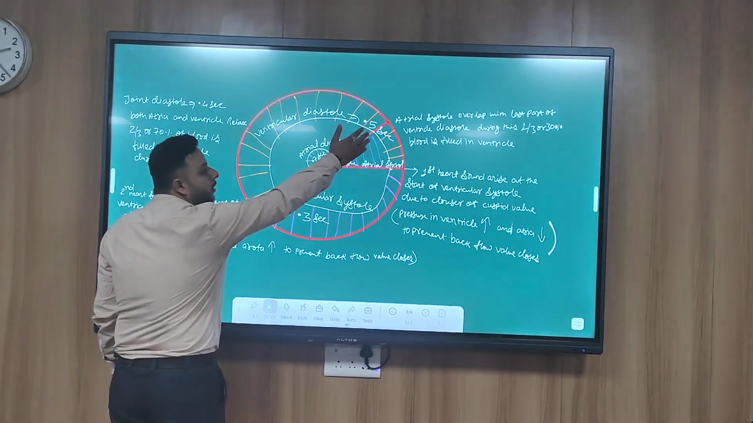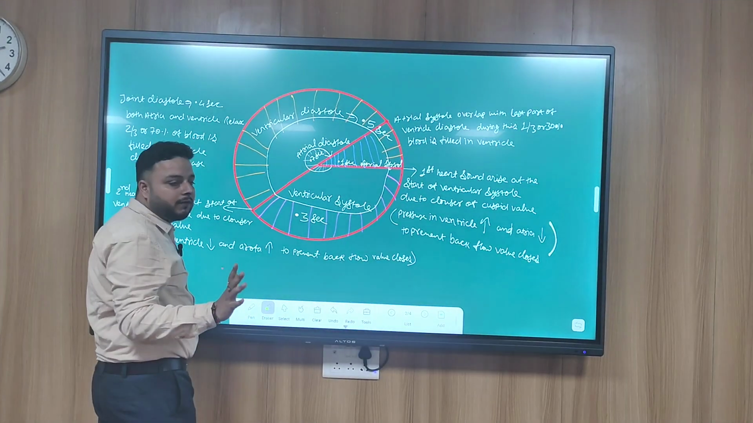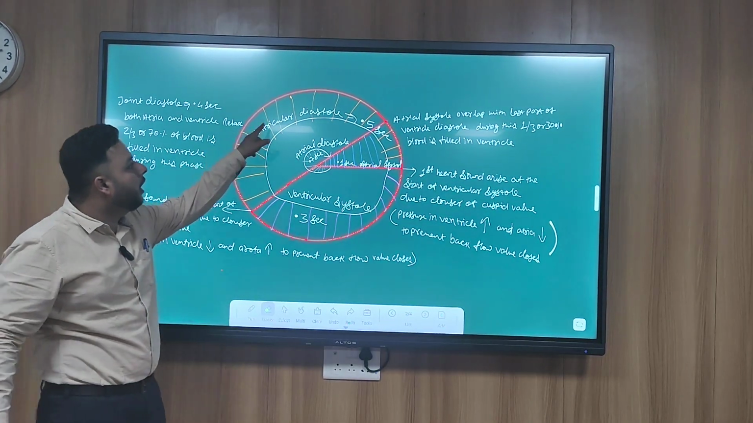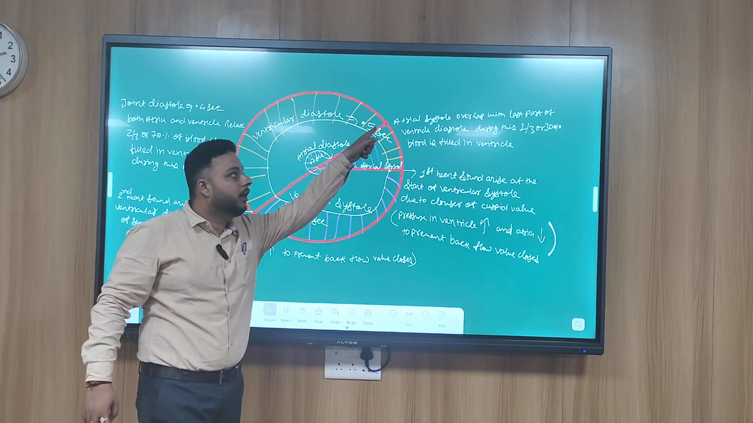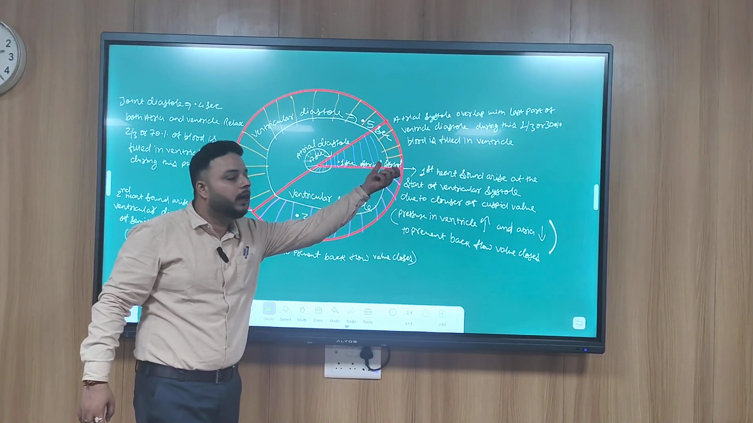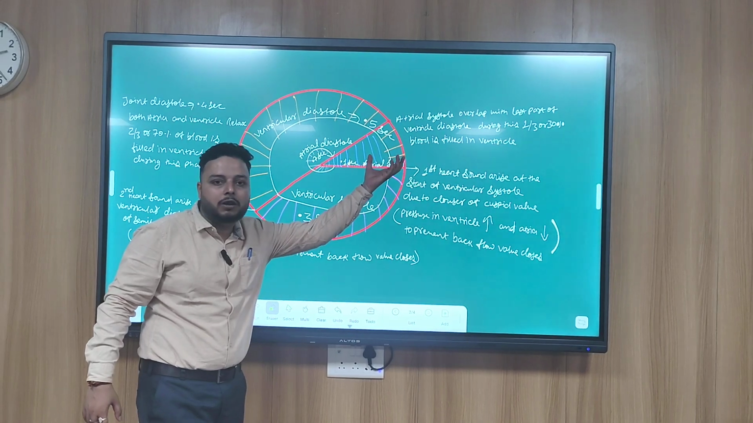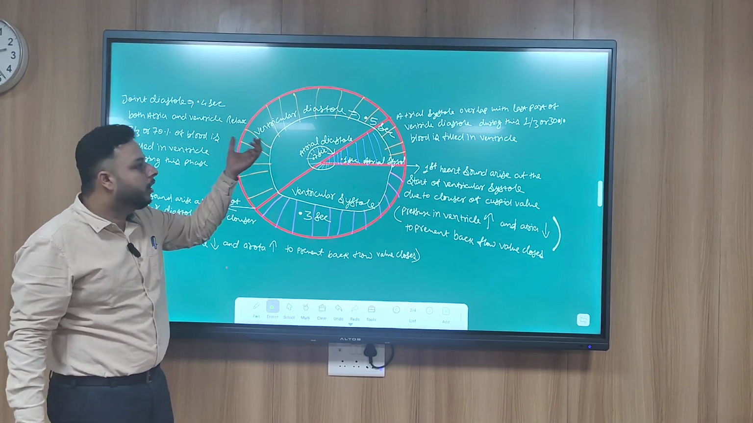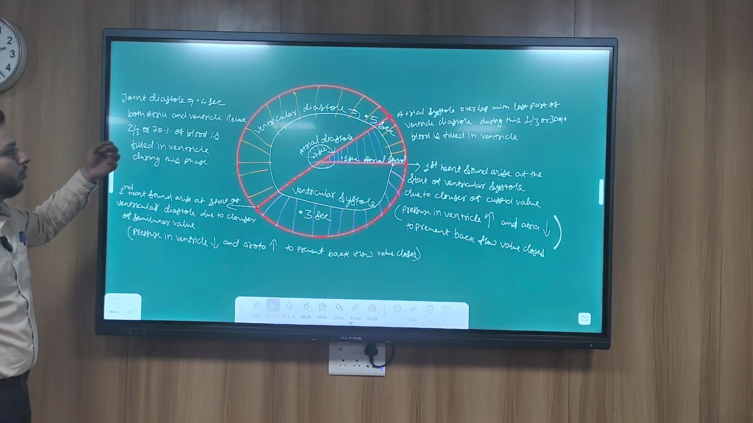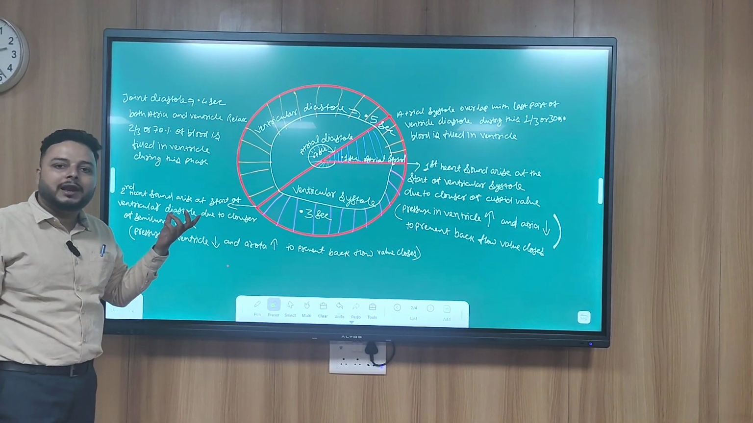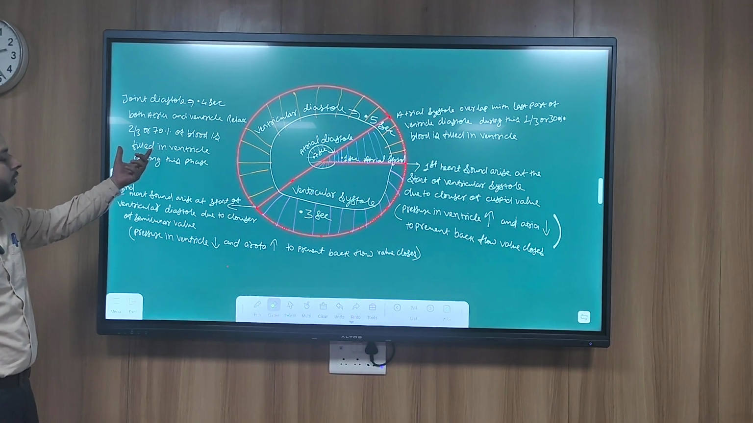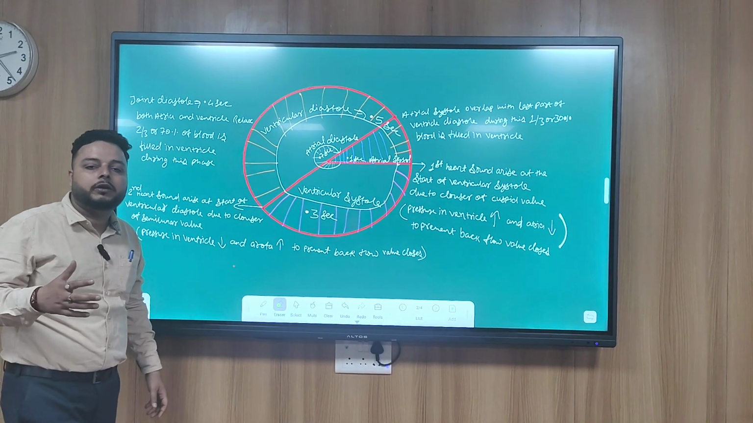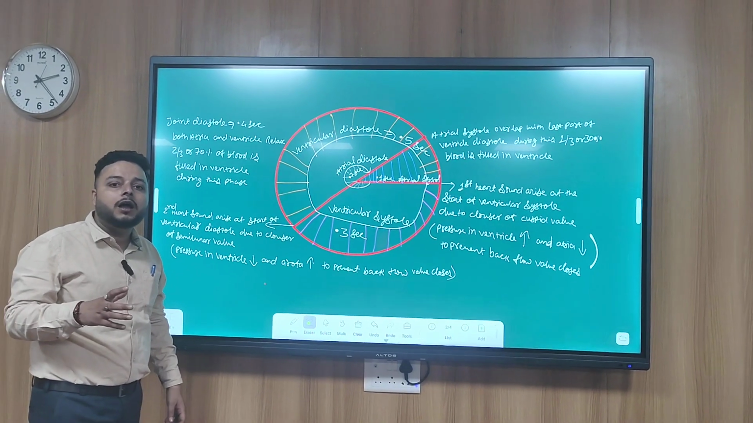You can see this cardiac cycle is of 0.8 seconds. So half portion is 0.4 second. Here ventricle relaxes till here. But here the atrial systole occurs, so it is not calculated. This half area is for 0.4 second. It is called joint diastole. In this both atria and ventricle relax. And during the joint diastole 70% of the blood, or 2/3 part of the blood, gets filled in the ventricle.